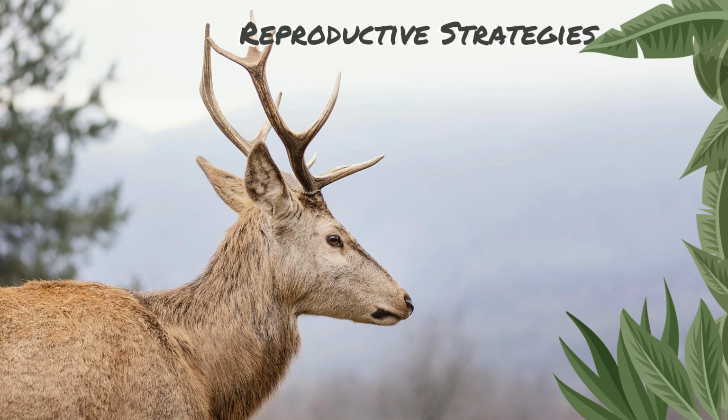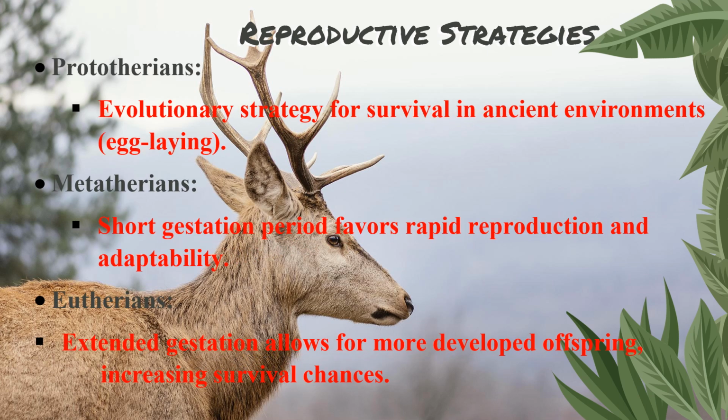Let's see the reproductive strategies among the mammals. Evolutionary strategy for survival in ancient environments is the strategy for Prototherians, as they are egg-laying mammals. Metatherians have a short gestation period, which favors rapid reproduction and adaptability. Whereas Eutherians have an extended gestation period, which allows for more developed offspring and increases their survival chances.